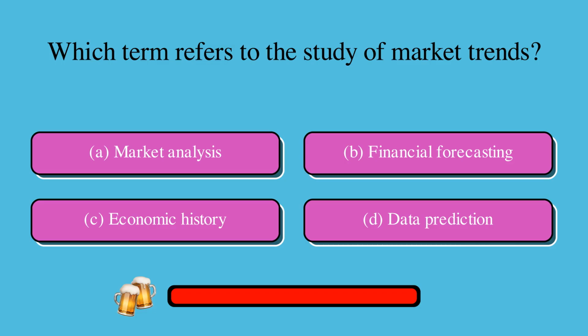Which term refers to the study of market trends? Is it A, market analysis, B, financial forecasting, C, economic history, or D, data prediction? The correct answer is A, market analysis.